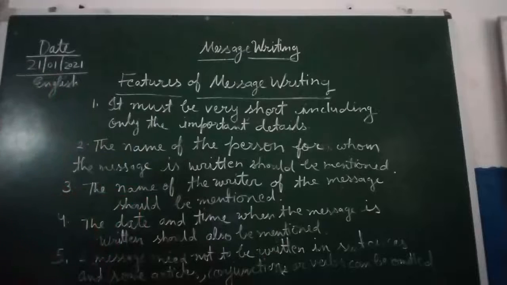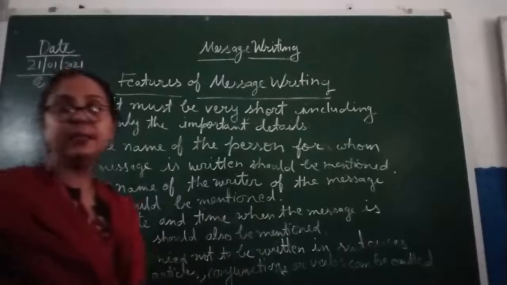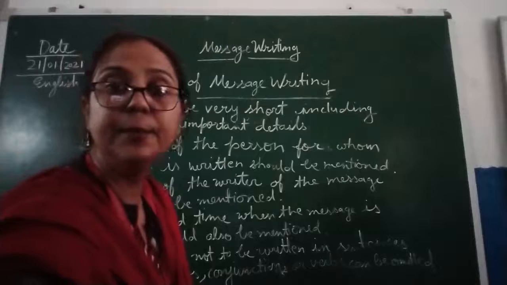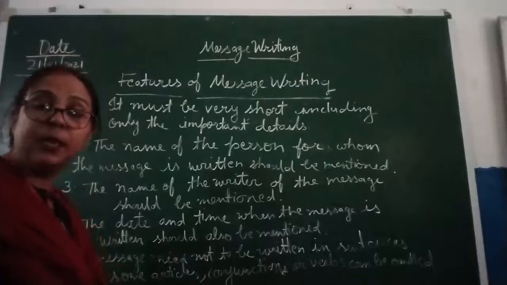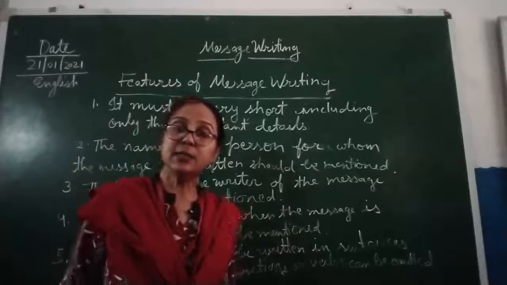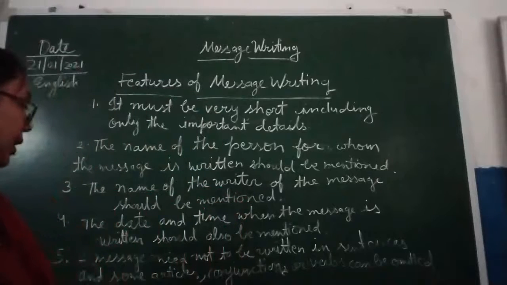So I am going to give one example of how you are going to omit these conjunctions and articles.